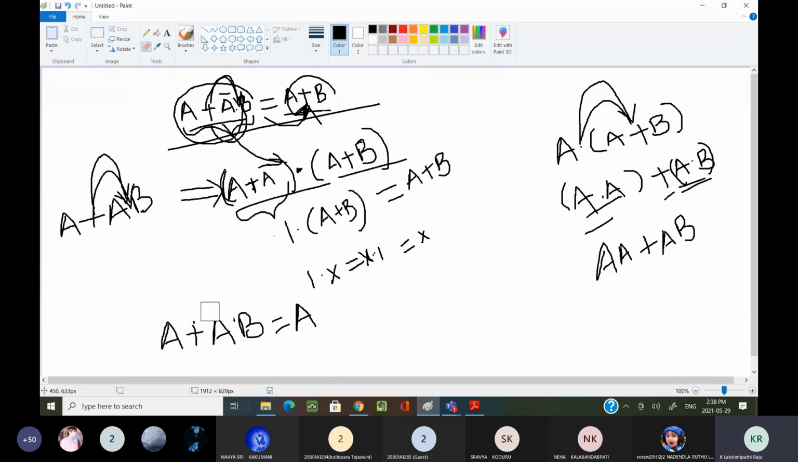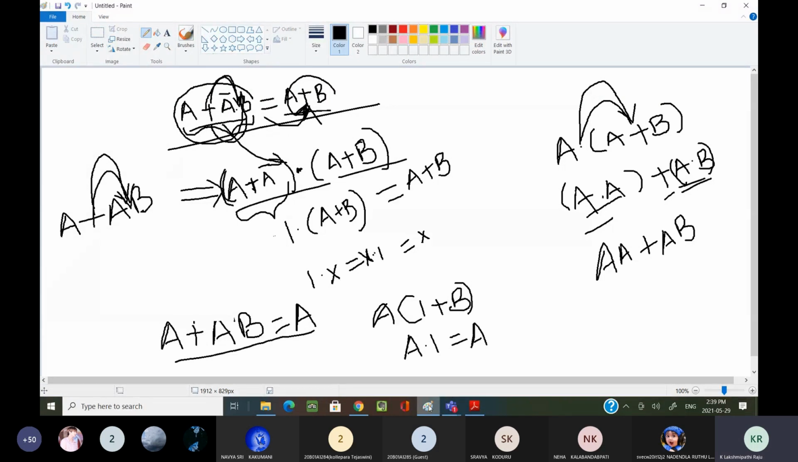If I take A as a common, then we can write it as A into 1 plus B. This 1 plus B, we know that 1 plus X or X plus 1 equals 1. In that way, A into 1 equals A. In that way we can prove all those rules or theorems; you have to remember them while doing the problems.